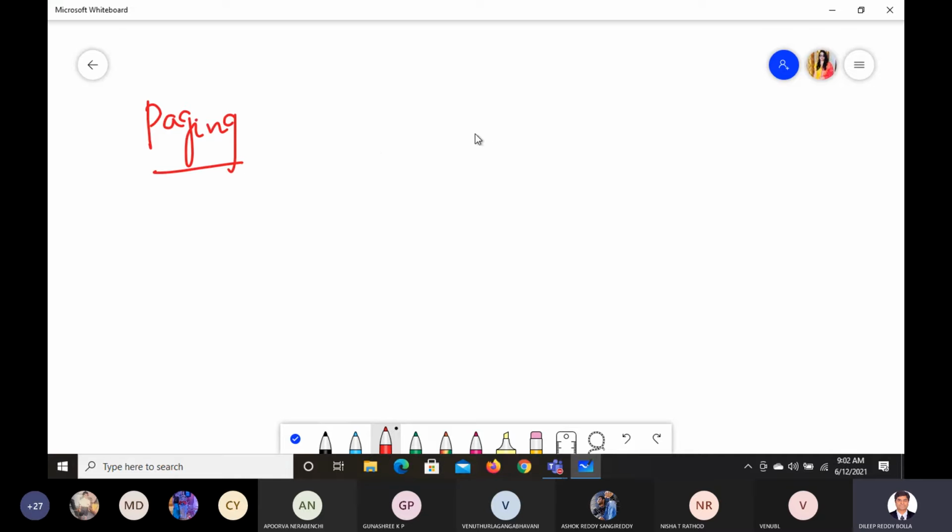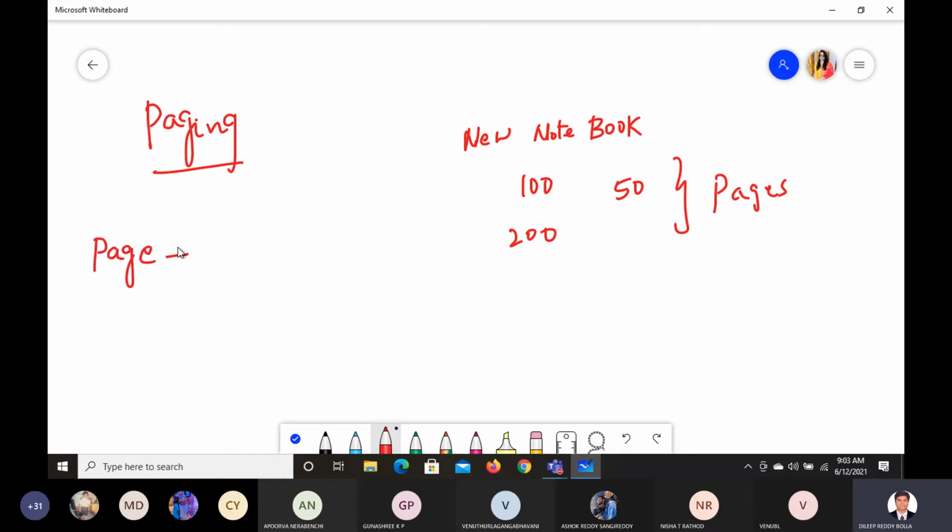Whenever you are trying to buy a new notebook, what will you ask for? 100 pages or 200 pages or 50 pages, correct? So these many pages you'll ask for. This is also a similar concept, paging. Page means a constant frame.